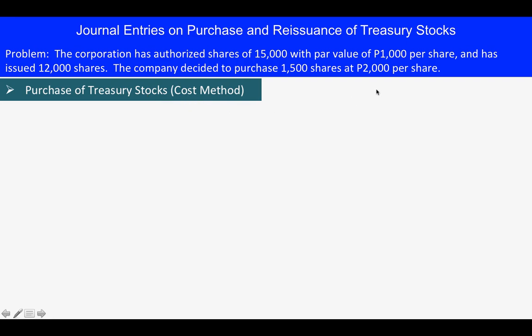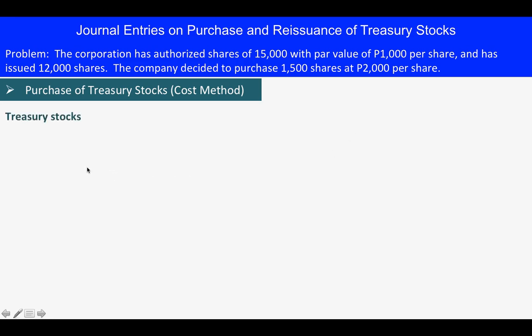The cost method means that the amount that you purchased the treasury stock at will be the cost. Every time that we debit or credit treasury stock, we will be using the cost of that particular treasury stock.